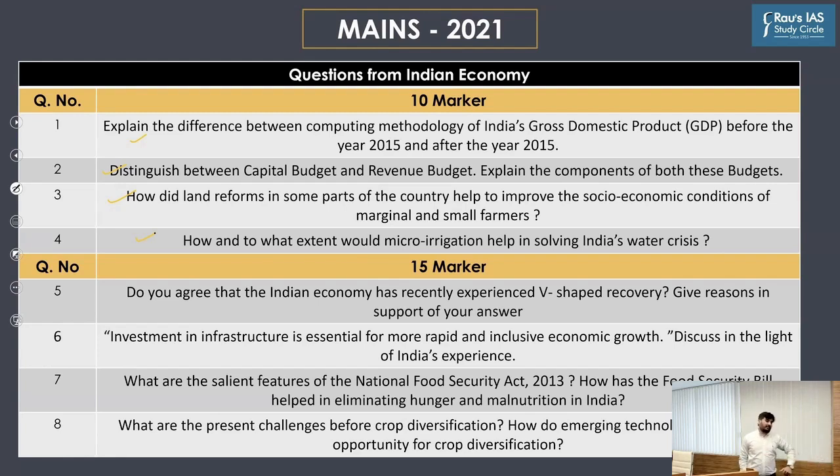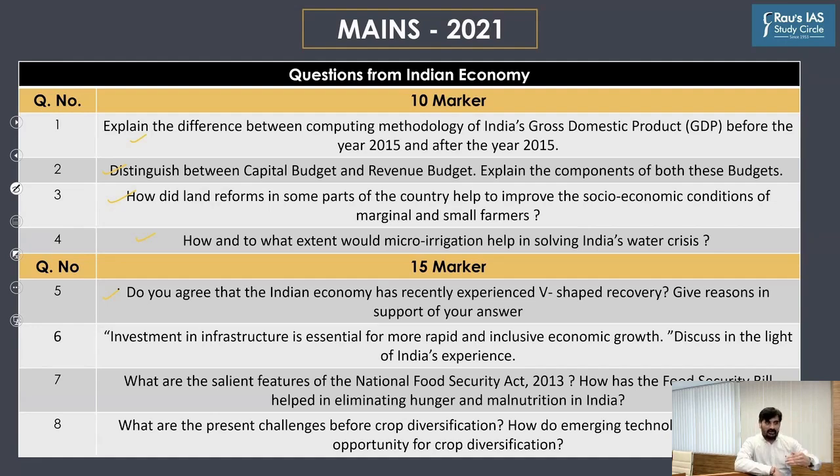As far as the 50 marker questions are concerned, the first 50 marker question was with respect to whether the Indian economy is facing a V-shaped economic recovery. Why was this question asked? We all know that in the last financial year, the Indian economy registered a negative GDP growth rate of minus 7.5%, its first negative GDP growth rate since 1979-1980. That is, for the first time in the last 41 years.